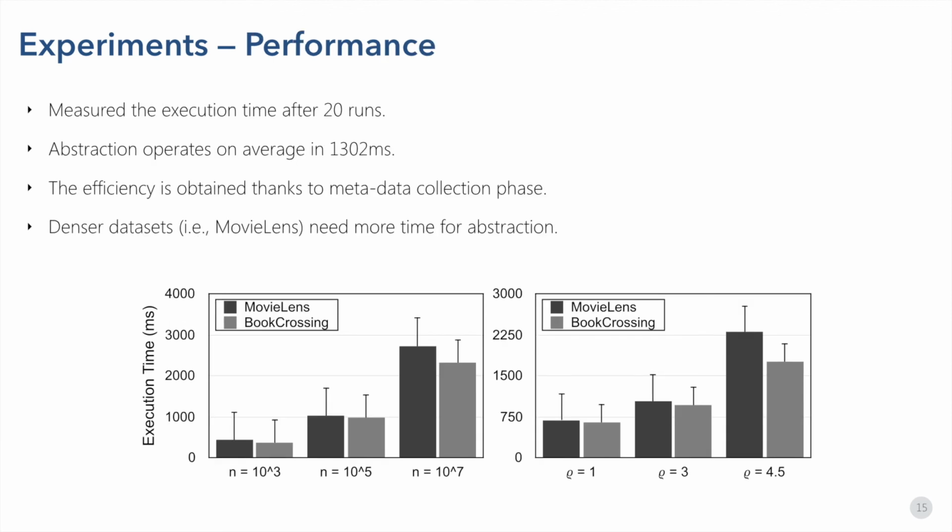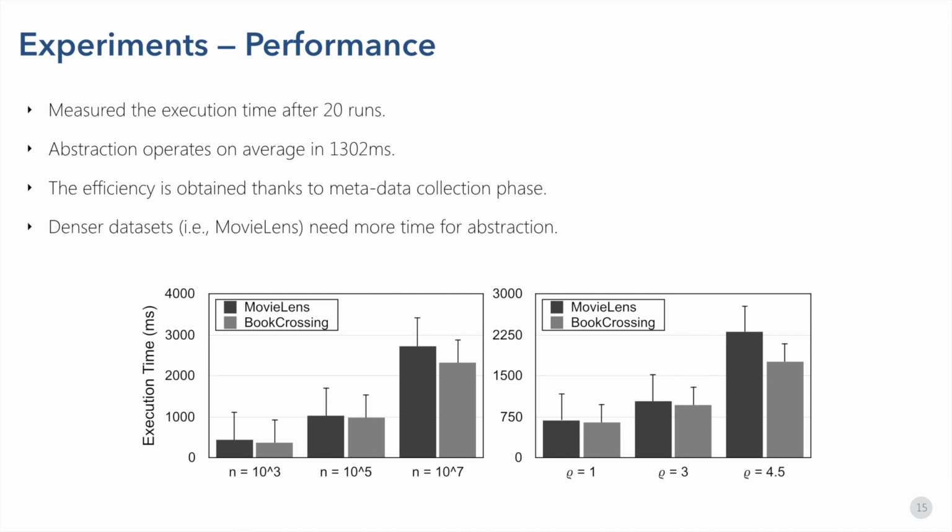We also evaluate the performance of AugMan by considering various sensitivity thresholds and group space sizes. We measure the execution time after 20 runs. In the left chart, we vary the group space size from 10 to the power of 3 to 10 to the power of 7, fixing rho equal to 3. In the right chart, we vary the sensitivity threshold from 1 to 4.5 by fixing the group space size to